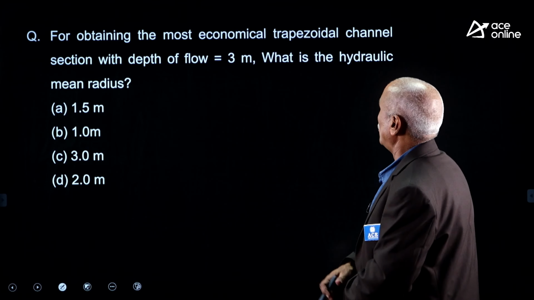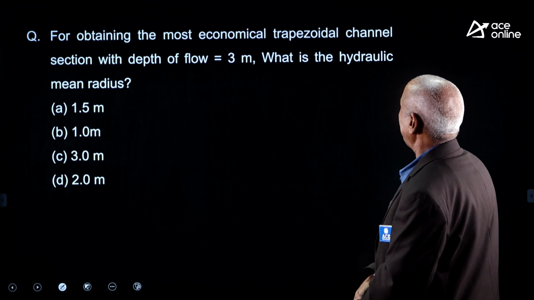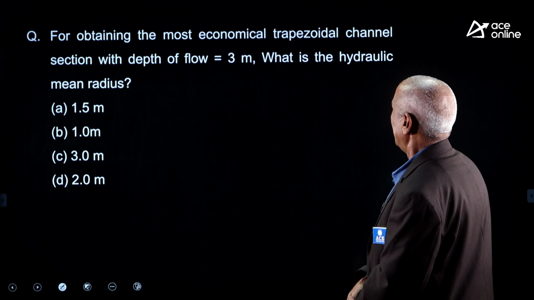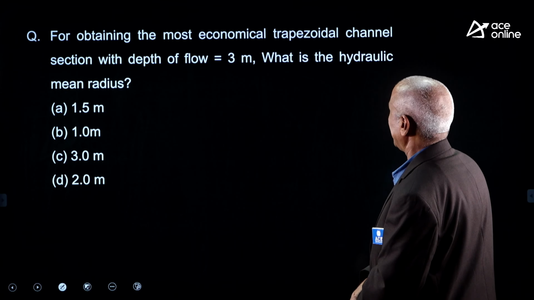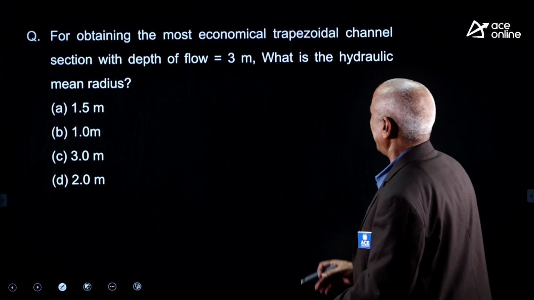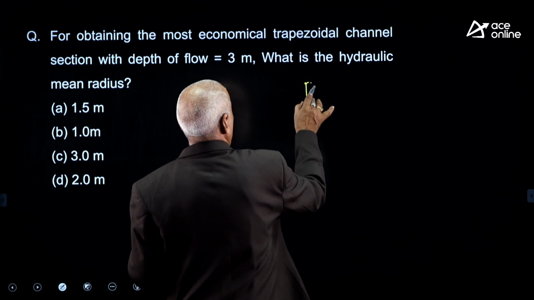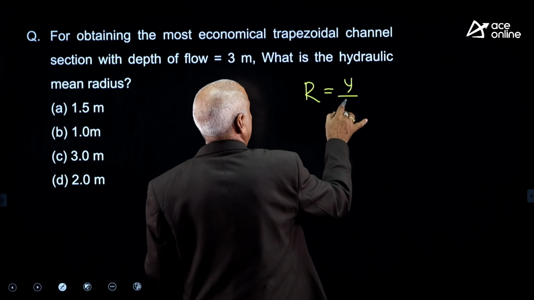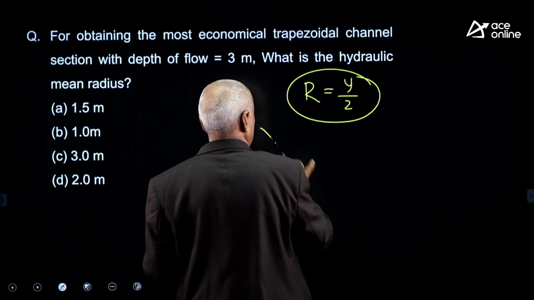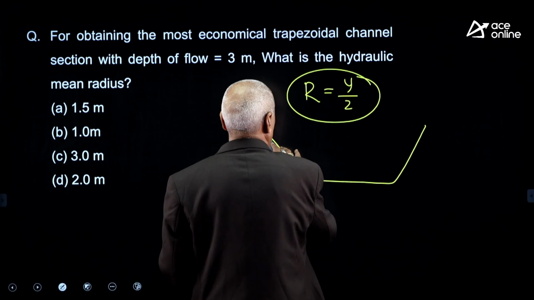For obtaining the most economical trapezoidal channel with the depth of the flow 3 meters, what is the hydraulic radius? R is equal to y by 2 is the condition for the most efficient trapezoidal channel.